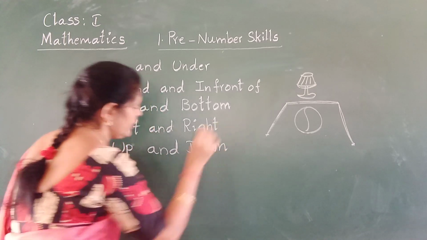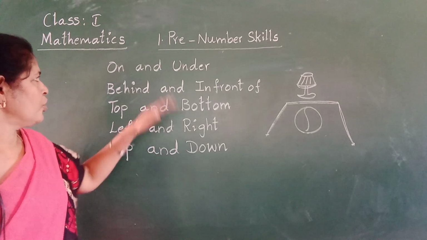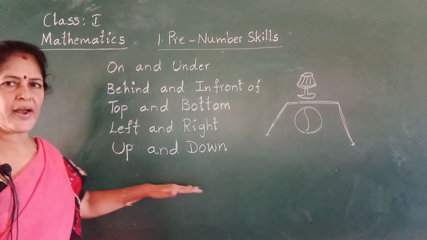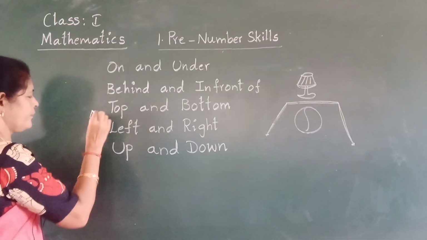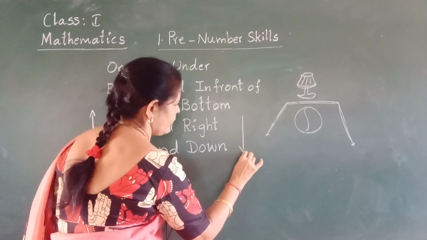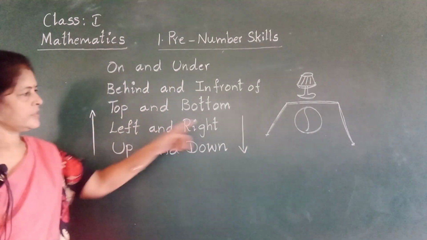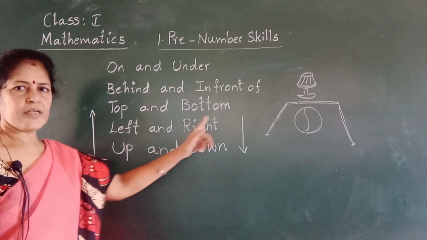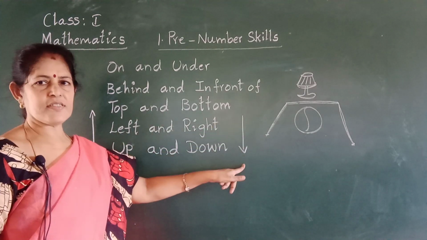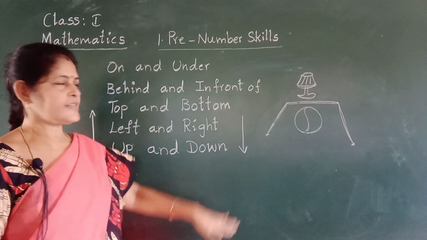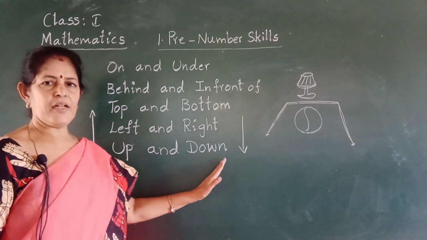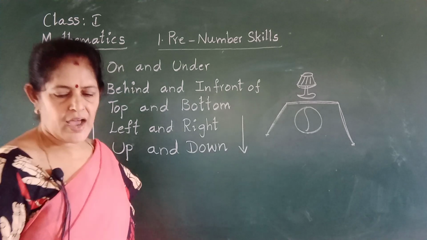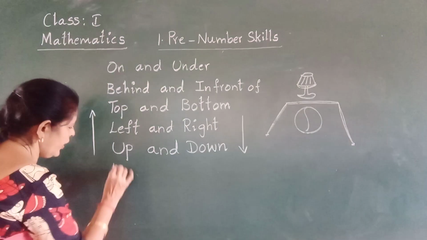D-O-W-N, down. This similarly belongs to on and under. Up and down. See, this is up. This is down. Upside, downside. Upwards, downwards. U-P, up. D-O-W-N, down. Next concept goes to before.